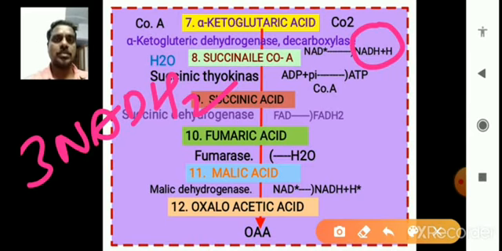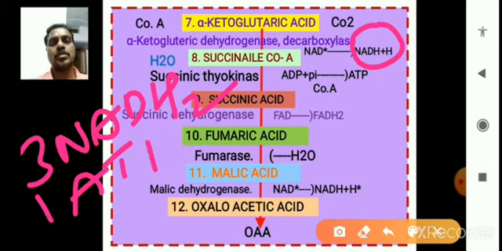So one pyruvic acid participates in one Krebs cycle. In that one Krebs cycle, three NADH2s are produced. In one Krebs cycle, one ATP is produced. And how many carbon dioxide are released in the Krebs cycle? The pyruvic acid participates in the formation of oxaloacetic acid, then forms acetyl coenzyme A, and then it forms oxaloacetic acid again. So here there are three.